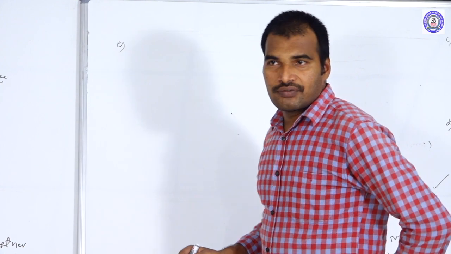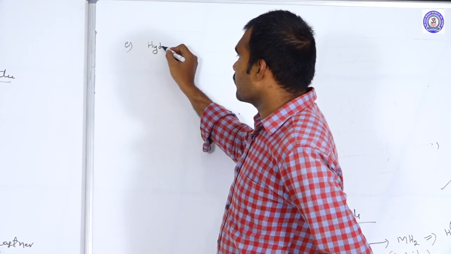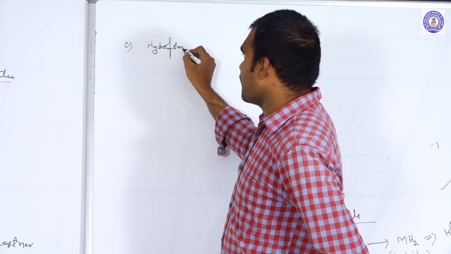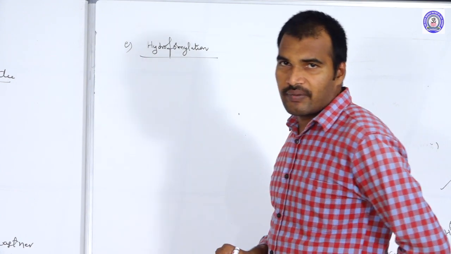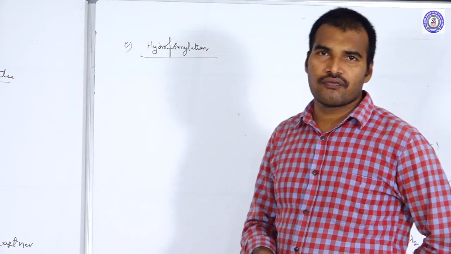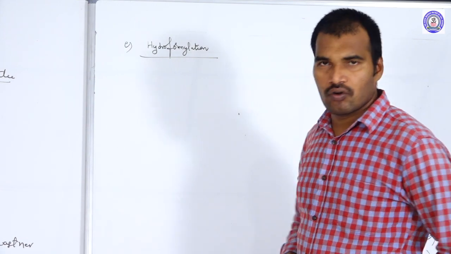Next chemical reaction is hydroformylation. What is hydroformylation? It is the introduction of a formyl group, meaning an aldehyde group, into hydrocarbons. Let us see.